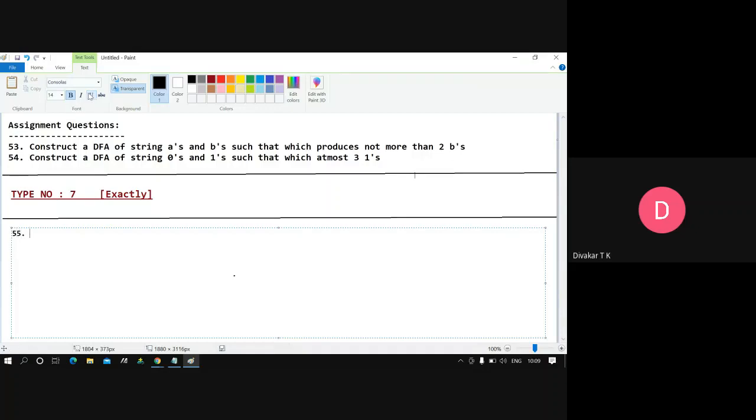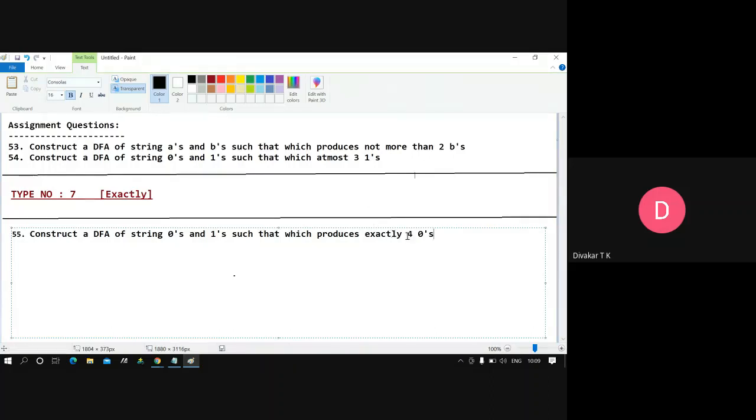Question number 55: construct a DFA over strings of zeros and ones such that it produces exactly four zeros. Exactly it should produce us four zeros here.